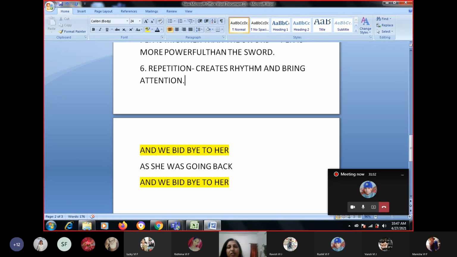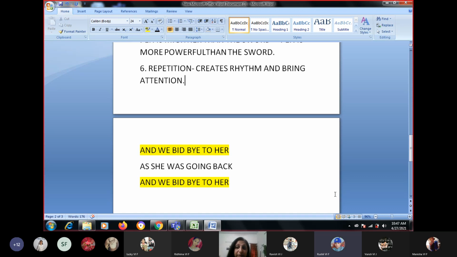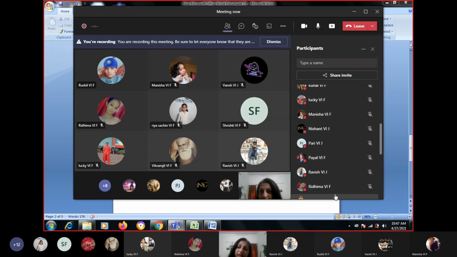That is why it is done that way, so that we pay attention. We don't know the whole song. I don't know if anybody remembers it, at least I don't. But we all remember Apna Time Aayega, right? We all remember that line, so we all sing that. That is what is happening in poetry also. Repetition is done so that we remember the poem, and it creates a beautiful rhythm. It draws our attention that the poem is about this, like we know the song is about time, that our time will also come.